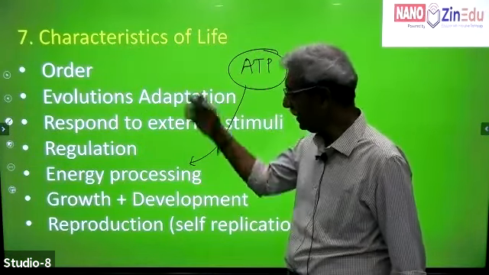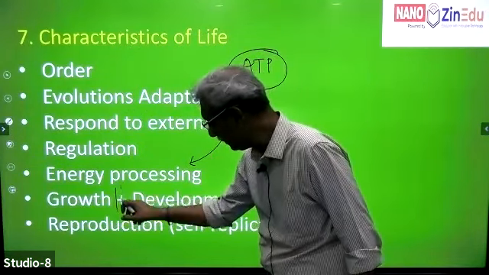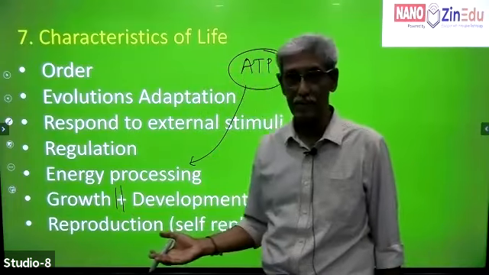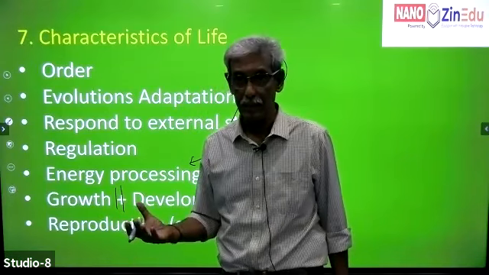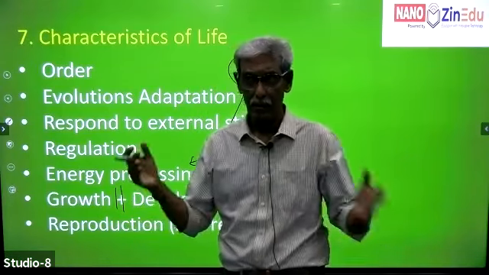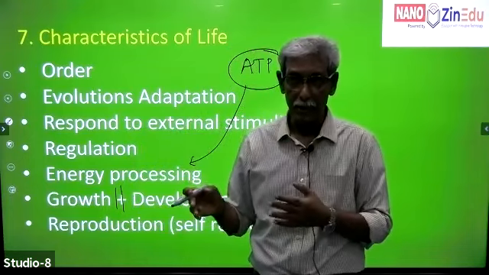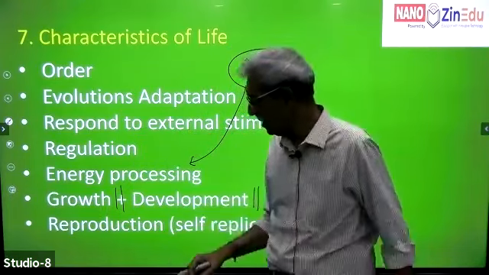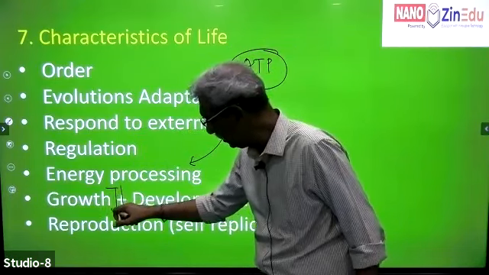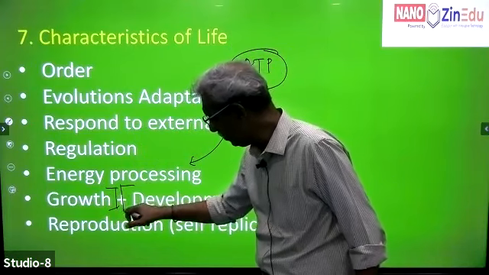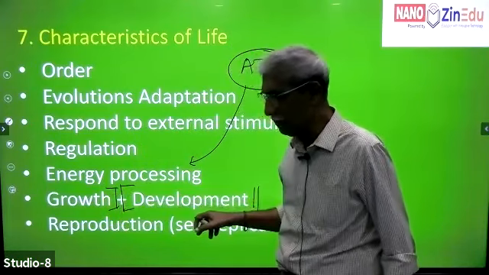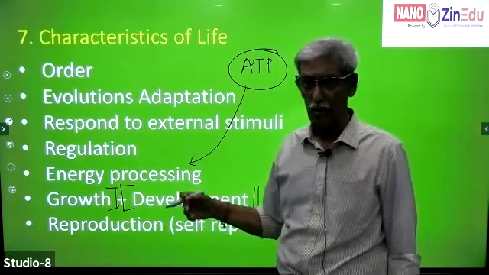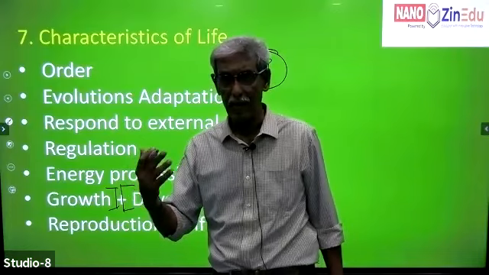And again, when you take living organisms, most of them grow and they also show development. Growth and development are synonymous. It may look like, okay, growth means development, fine. But at a later period of time, growth goes a little bit into development and differentiation. So in the first year, you learn a little bit on growth, and later on, you learn more on development. And all of these are primarily controlled by DNA. It's controlled by the genes. So we have developmental biology as a separate field of study.